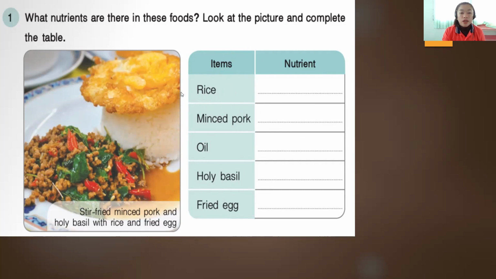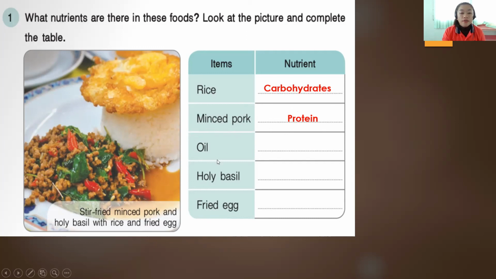So we have the first one, we have rice. What nutrients do we get from rice? We get carbohydrates. Very good. So carbohydrates are the nutrients that we get from any starchy foods like rice. Okay, so we have next one, we have the minced pork. What nutrients do we get from minced pork? We get proteins. Okay, so we get protein from the minced pork.